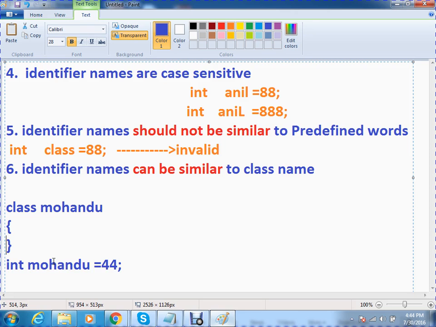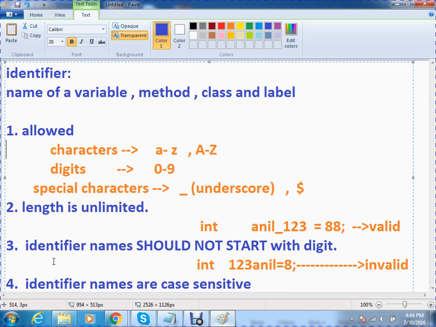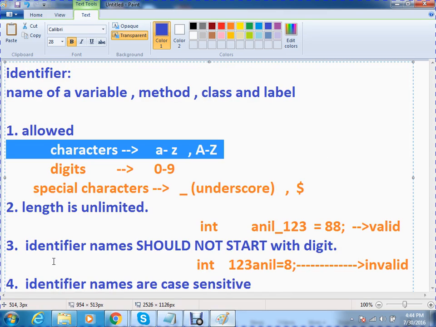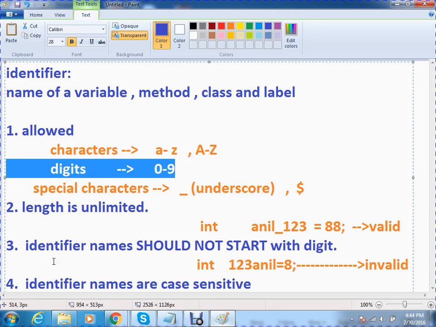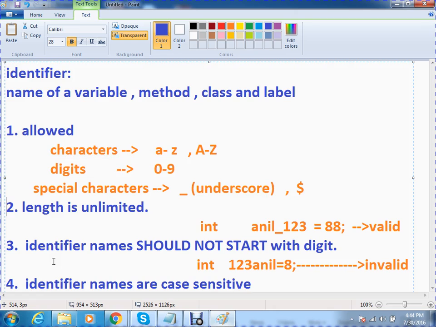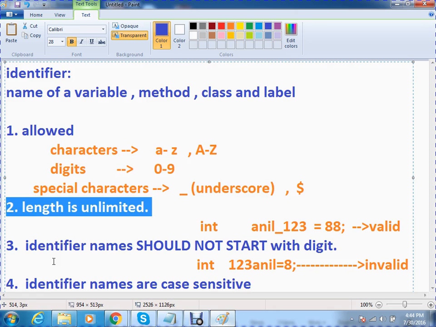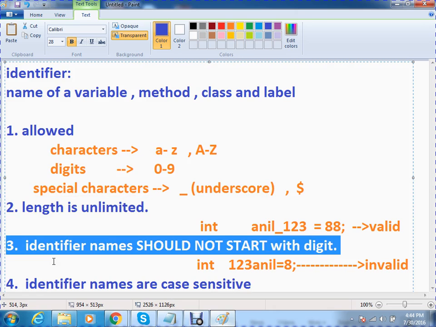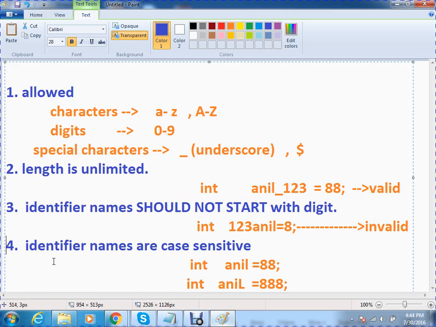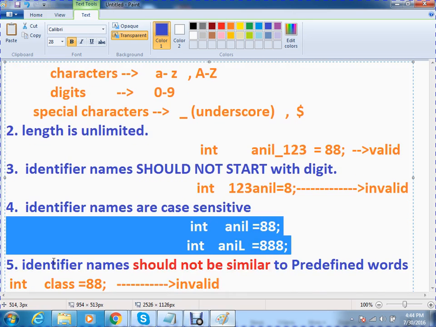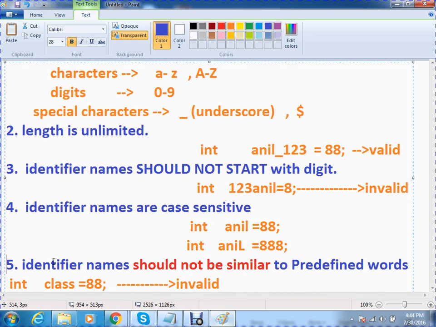So what we understood, observe here. Allowed characters are small a to small z and capital A to capital Z. Allowed digits are 0 to 9. Allowed special characters are underscore and dollar. Length is what? An identifier name should not start with a digit. Identifier names are case sensitive. What is case sensitive? The sound is the same, the physical representation is different.